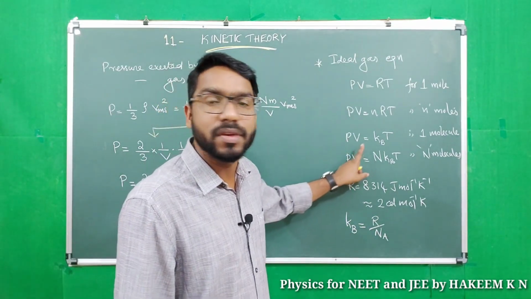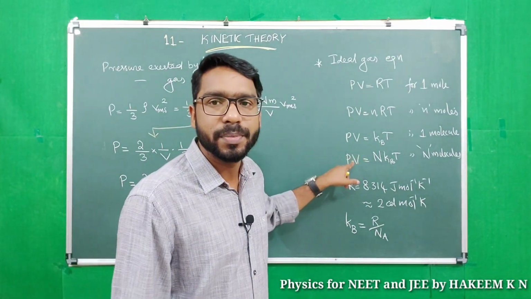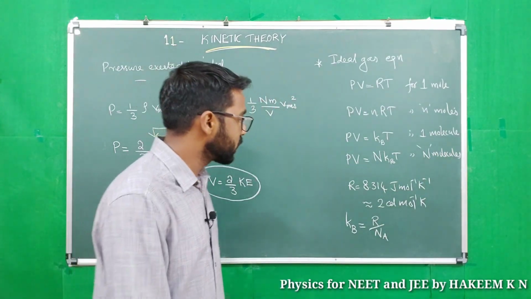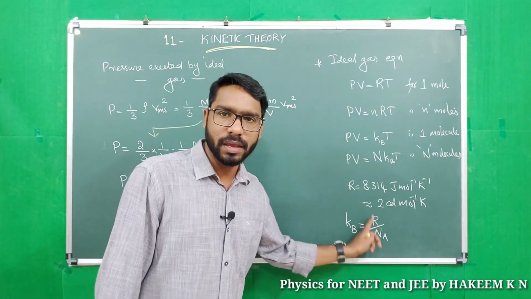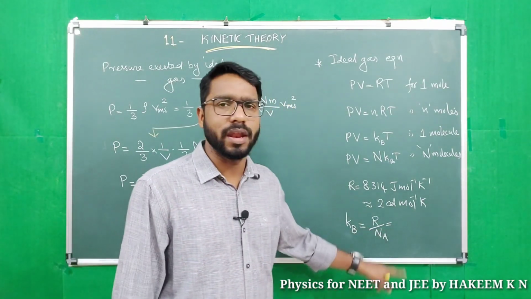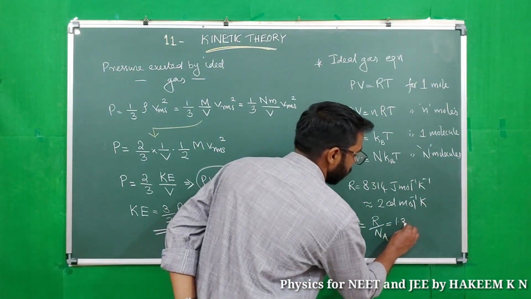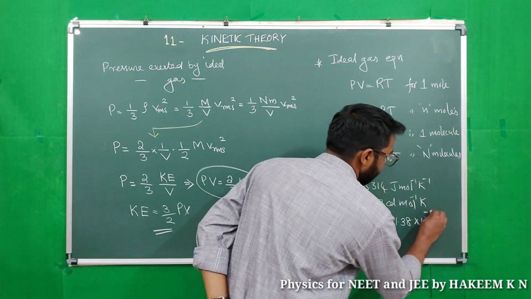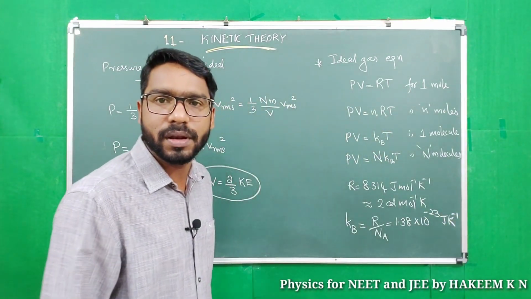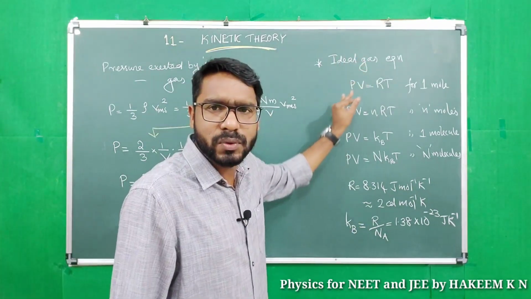That's why we use PV equal to kBT for 1 molecule, and PV equal to N kBT for N molecules. kB equal to R by Na, and giving the values of R and Avogadro number 6.023 into 10 power 23, we get around 1.38 into 10 power minus 23 joule per Kelvin.